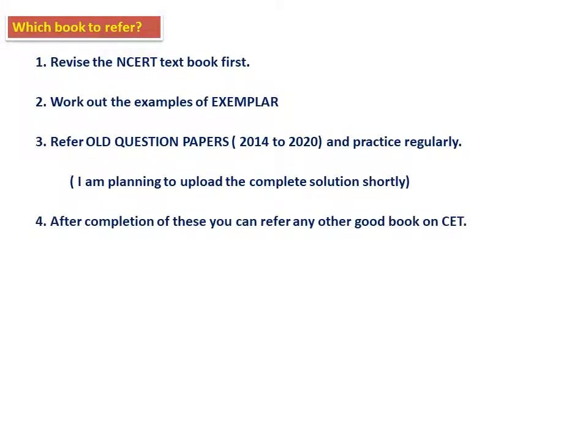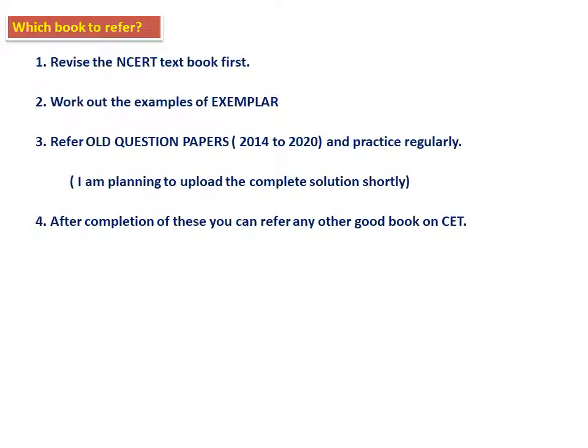Then after completion of these, you can refer to any other good text. See, I don't say that you should not refer to any other textbook. Actually, good students should always refer to a lot of books, because referring to many books will give you many different questions. So books are really good, they are our friends, but we should know how to make use of them.